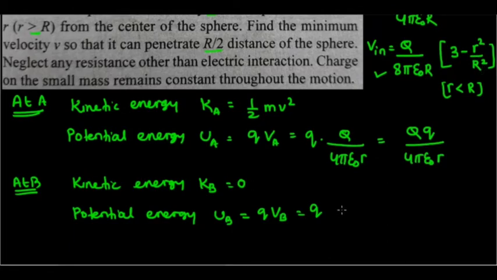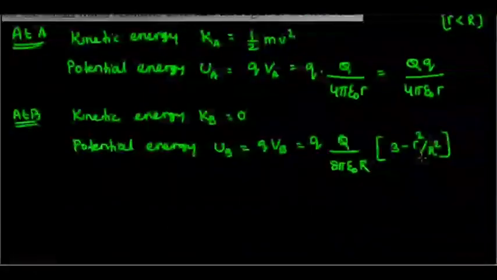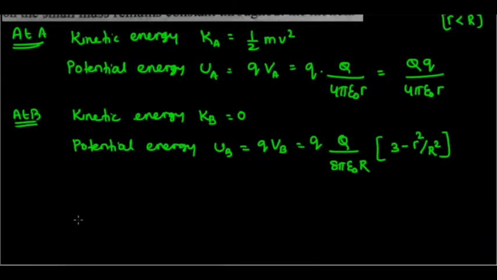So in place of VB, I can write capital Q by 8 pi epsilon naught R whole into 3 minus small r square by capital R square. And the point B is at a distance of capital R by 2 from the center. So here small r is equal to capital R by 2. We have to put this value of small r.